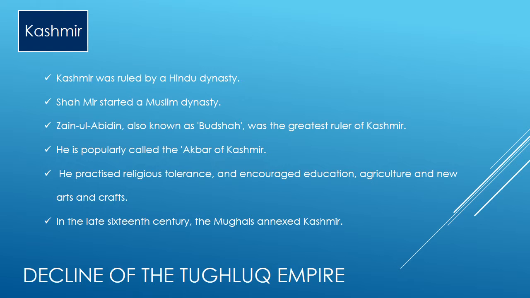Kashmir. In the early medieval period, Kashmir was ruled by a Hindu dynasty. In the 14th century, Shah Mir started the Muslim dynasty. Zain ul Abidin, also known as Budshah, was the greatest ruler of Kashmir. He is popularly called the Akbar of Kashmir. He practiced religious tolerance and encouraged education, agriculture, and new arts and crafts. In the late 16th century, the Mughals annexed Kashmir.